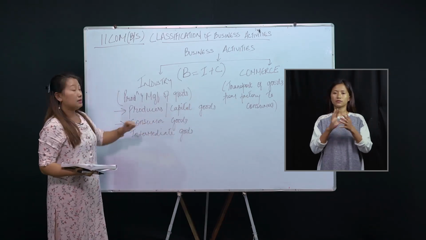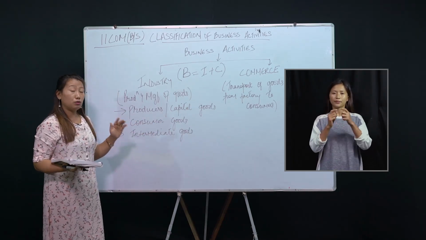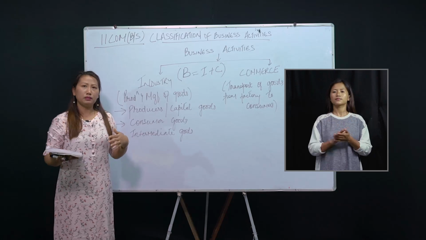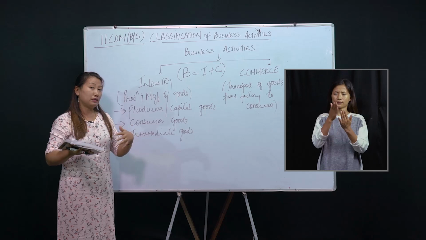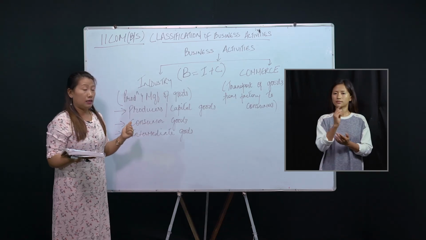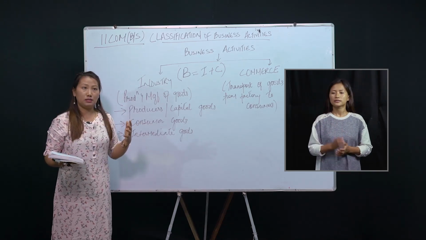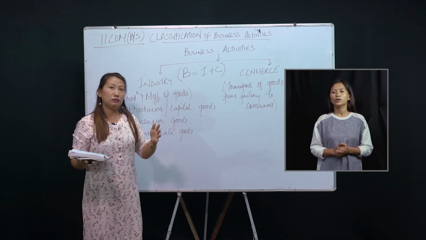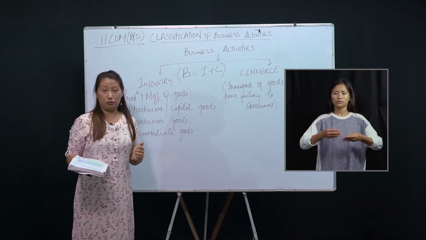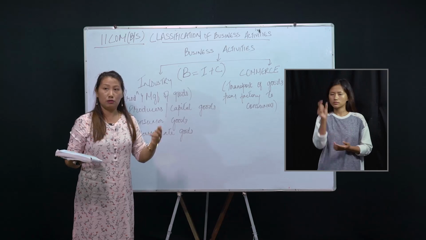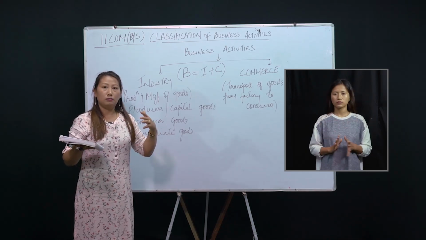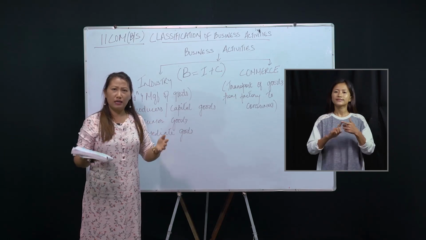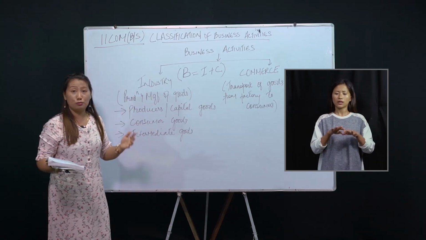The second one is consumer goods. Consumer goods are those goods which we can directly use, which we can consume directly. When you go to the market, the things that you see are all consumer goods. For example, grocery, vegetables, clothes, or electronics like TV and computer. All those are consumer goods.